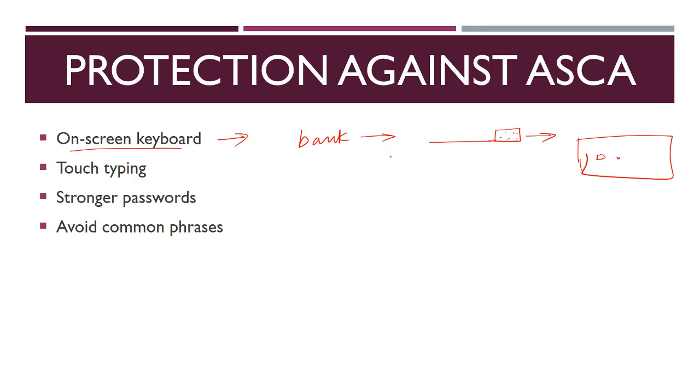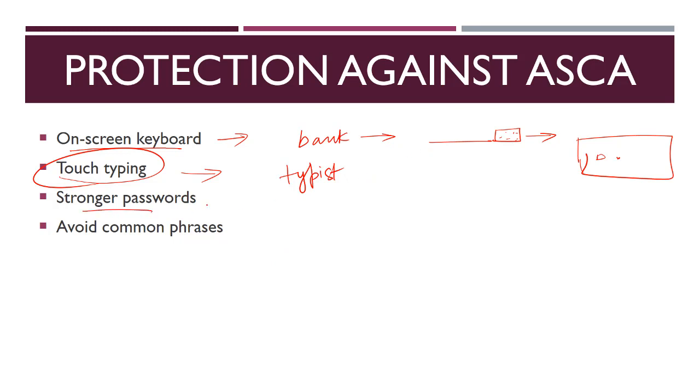So it is recommended that you use these types of on-screen keyboards so that the acoustic sounds are not made. Similarly, you can use touch typing. What is touch typing? Touch typing is when a trained professional uses all 8 fingers to type in the keys. You can see that there are typists who are using all their fingers and they are not even looking at their keyboards. They are only looking at the screens and typing through training. So this you can also do.